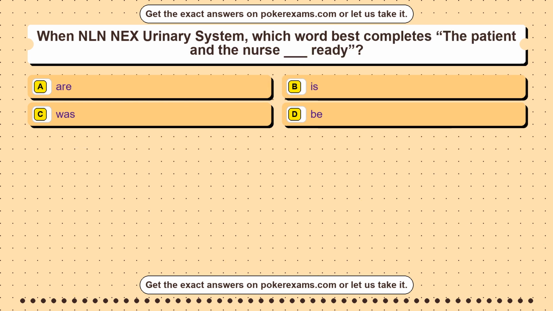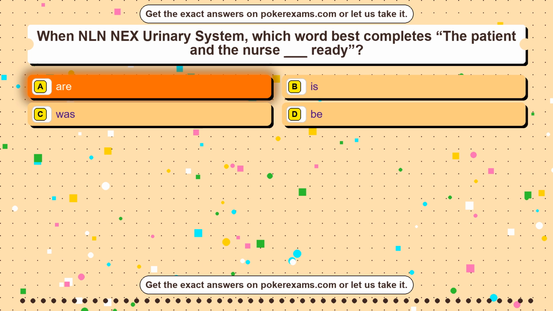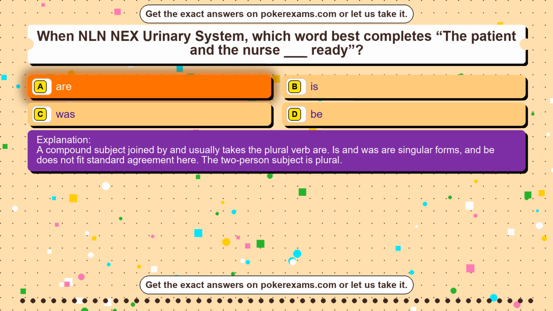Question 29. During GED Social Studies Review, how should 0.25 be written as a fraction? Option A, 1/4. Option B, 1/2. Option C, 2/5. Option D, 25/10. The correct answer is option A. 0.25 equals 25/100, which simplifies to 1/4. 1/2 equals 0.5, 2/5 equals 0.4, and 25/10 equals 2.5. Simplifying decimals into fractions is a common GED skill.